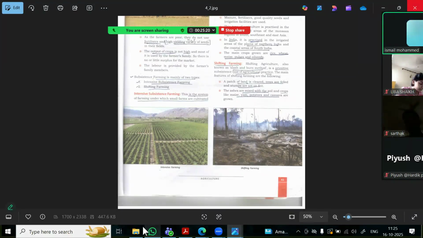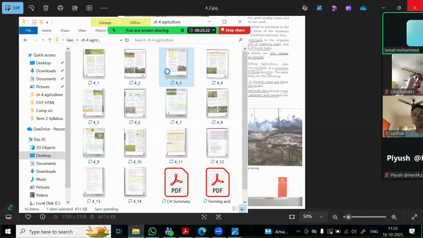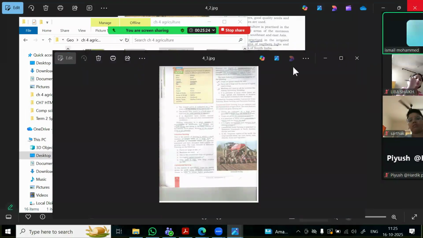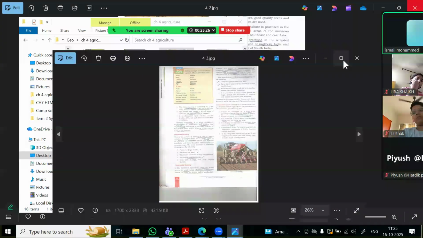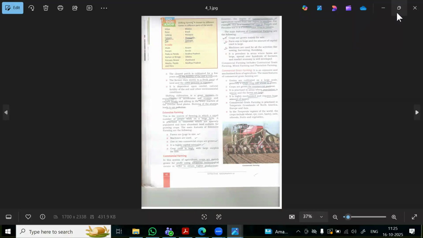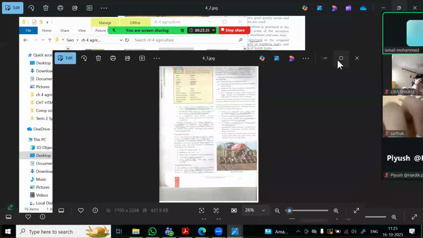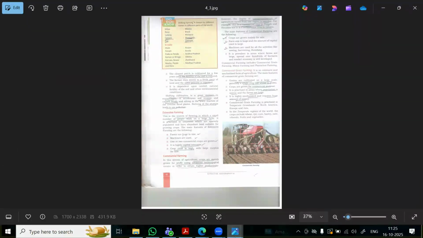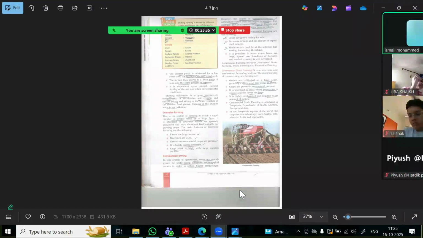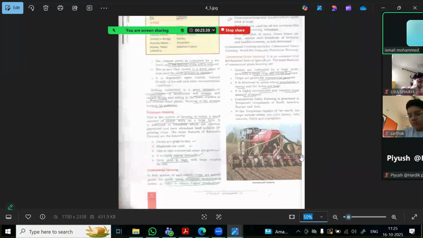Okay, so we go to the next page. Okay, we'll maximize this one again to 50.